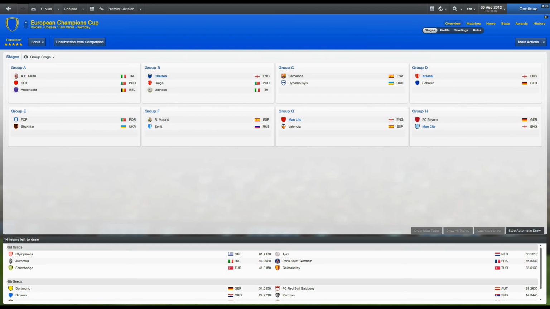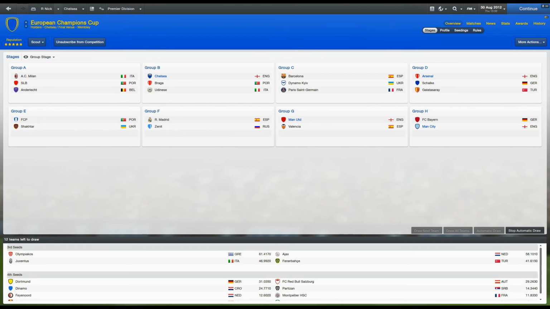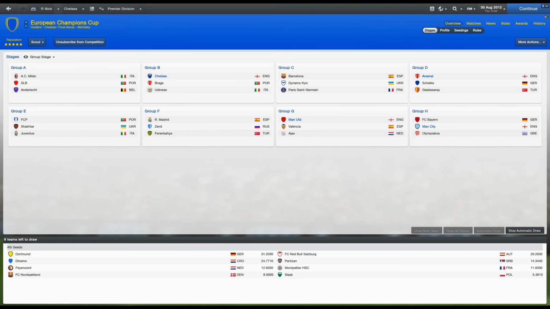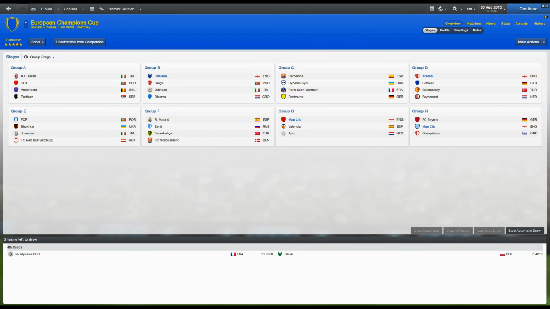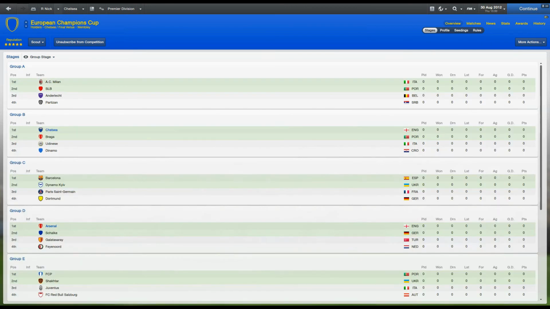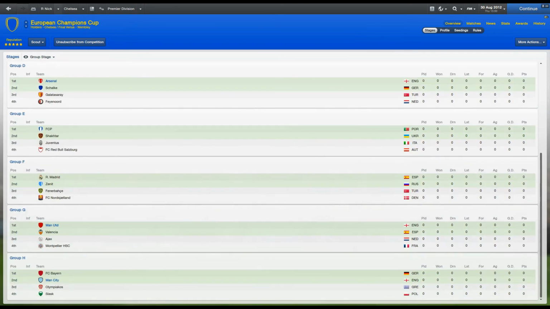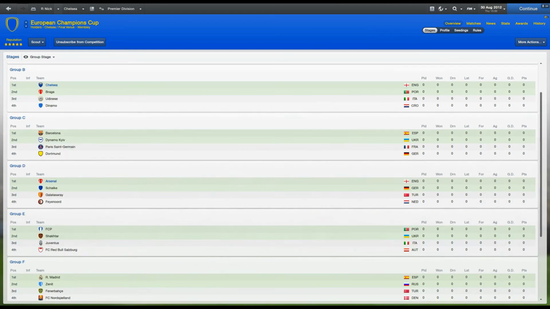Chelsea also have Udinese. Arsenal got Galatasaray. Man U have Ajax. And Man City have Olympiacos. Chelsea also have Dinamo. Feyenoord are in Arsenal's group. Man U have got Montpellier. And Man City, who was the final team? Slask. Who are Slask?